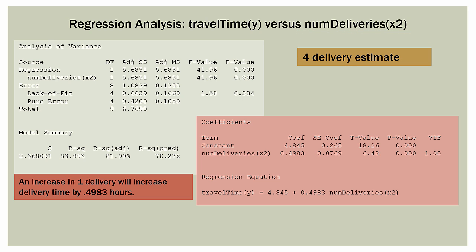So let's go ahead and make a rough delivery estimate. Now we're not going to do the prediction interval again. We'll just do the estimate. So let's say a trip has 4 deliveries. We can substitute the 4 into our regression equation, and we come up with an estimate of 6.838 hours, or 6 hours and 50 minutes. So if we come into work one day and we have a trip with 4 deliveries on it, based on our data, the best estimate we have is a trip of 6 hours and 50 minutes.